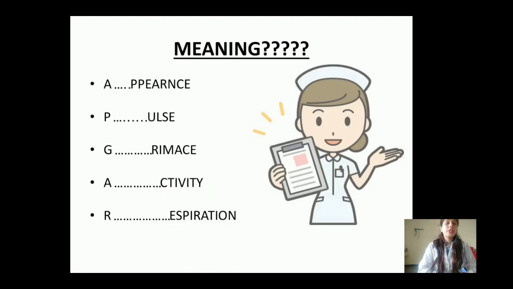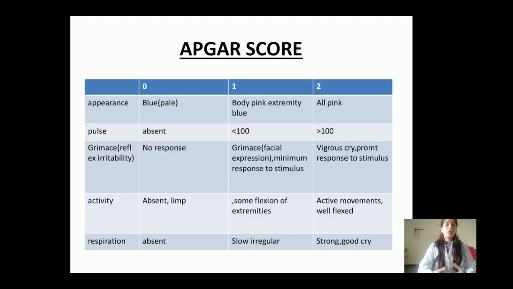Now what is the meaning of Apgar? The word Apgar, which has been given by Virginia Apgar, has certain meaning. Each letter has certain meaning. So here A means appearance, P means pulse, G means grimace, A means activity and R means respiration. So let's see how we are doing scoring in this chart and how we are using it.